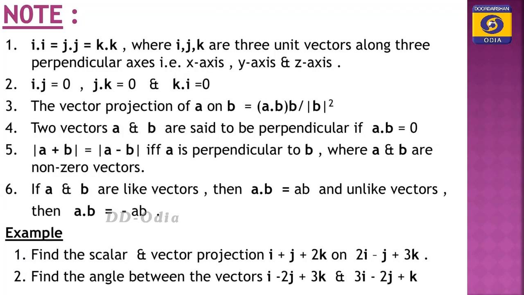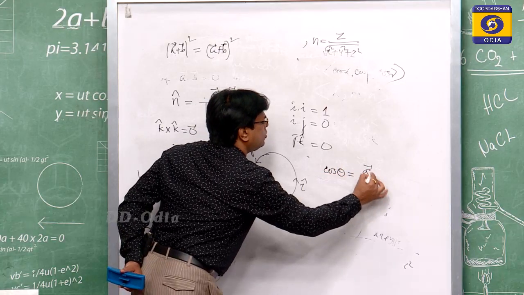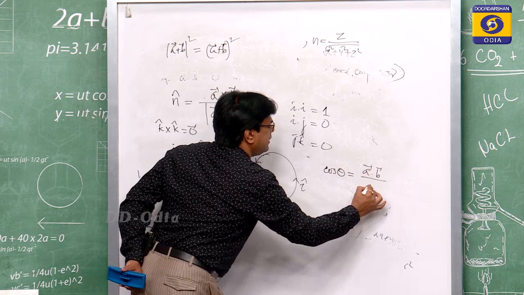Then come to the scalar and vector projection. From the formula you can easily find the angle between two vectors. The angle between the two vectors is given by cos theta equal to A dot B by AB.